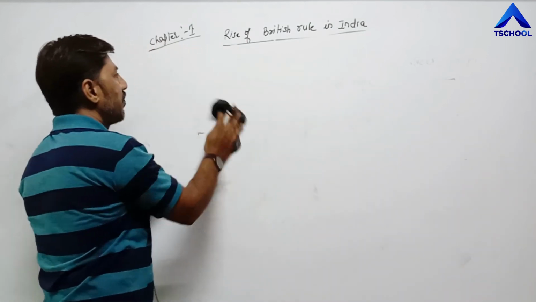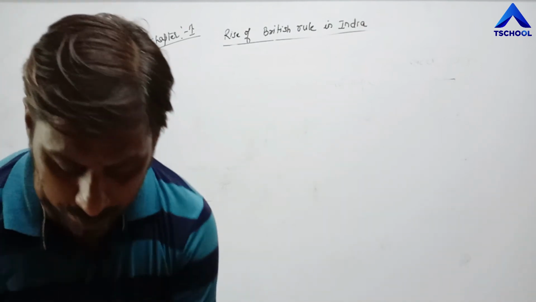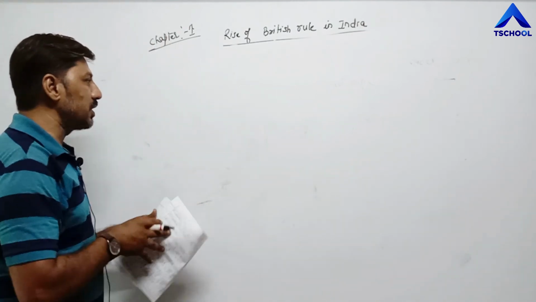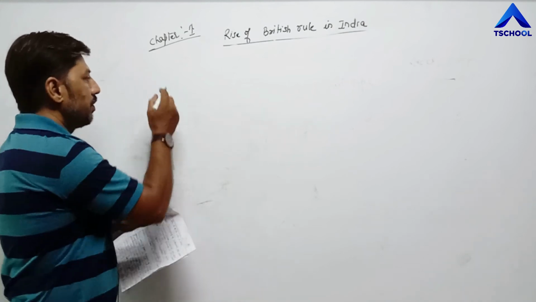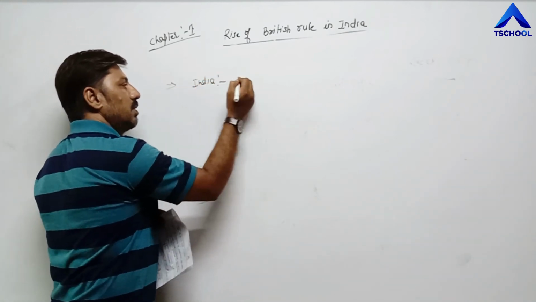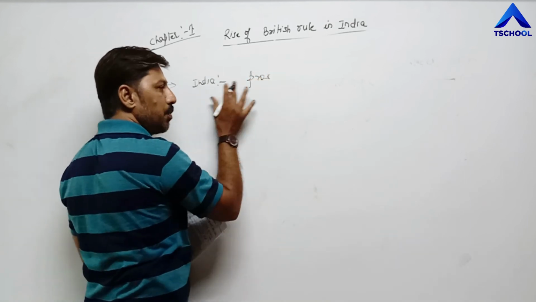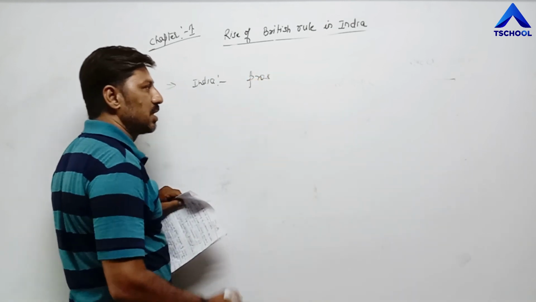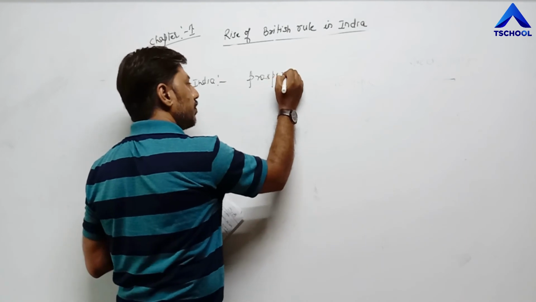The first topic is completed. In simple points we can write. First of all, India was a prosperous country. First point. So in short, I am writing points here. You can convert these points into sentences. Prosperous country.